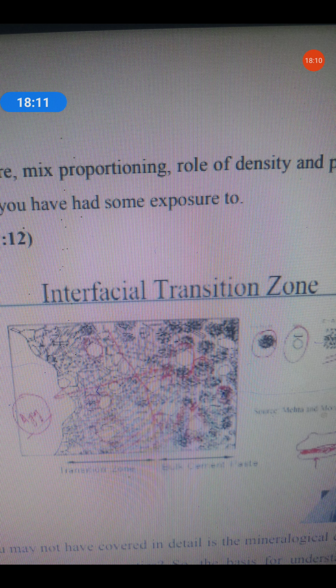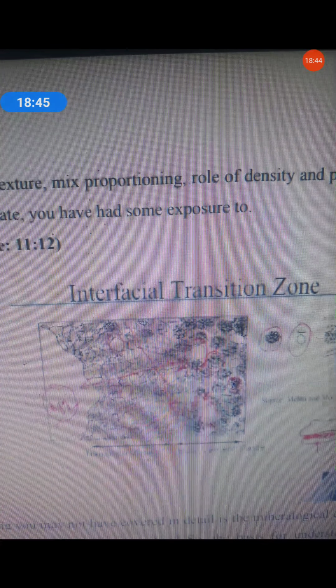Just to put in perspective, you have the aggregate here, you have the paste here, and in general, it has been found by experimental observation that the paste which is away from the aggregate is generally denser. That means it has less porosity. So the paste away from the aggregate has more CSH and less calcium hydroxide. These are the two things for understanding the interfacial transition zone.